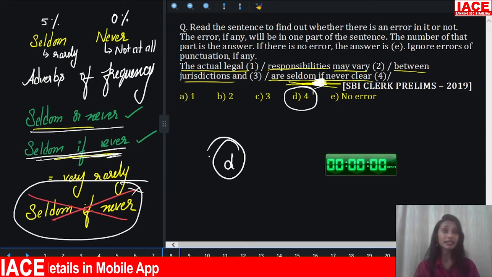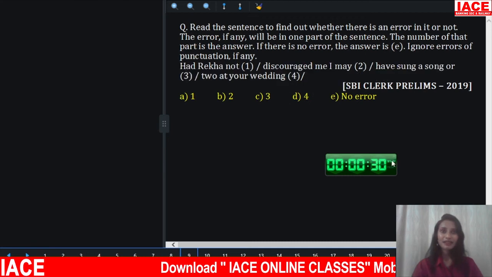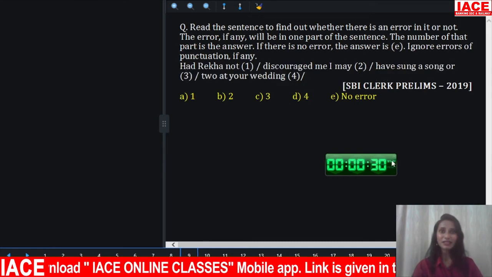Have clarity on your adverbs of frequency. So do go through it once again. You'll have great knowledge on when to use what. Well, here is the next question. Your time starts now.